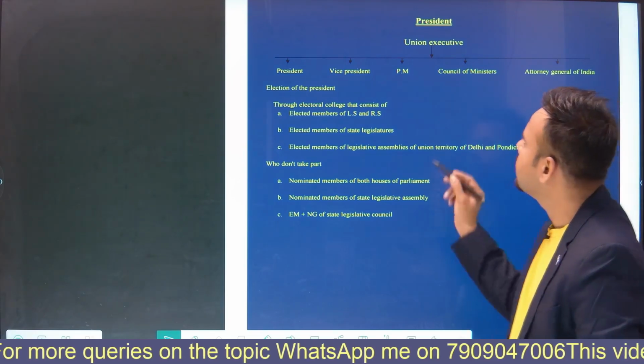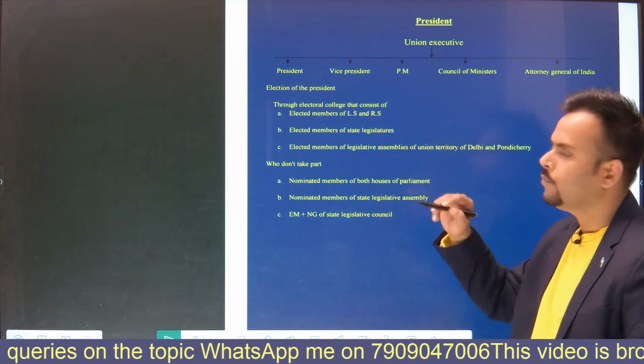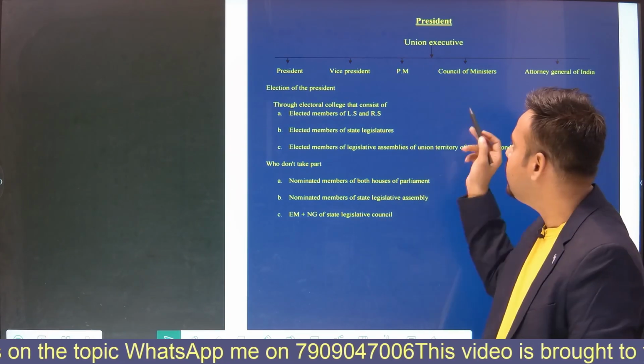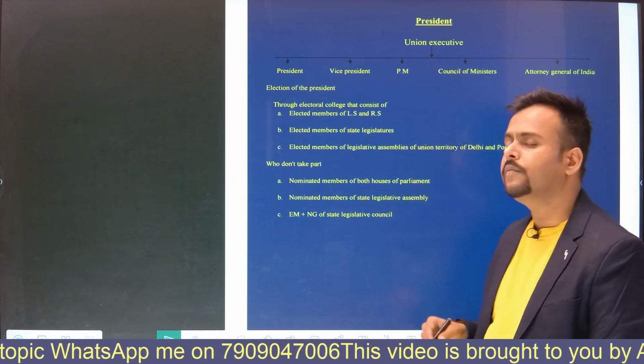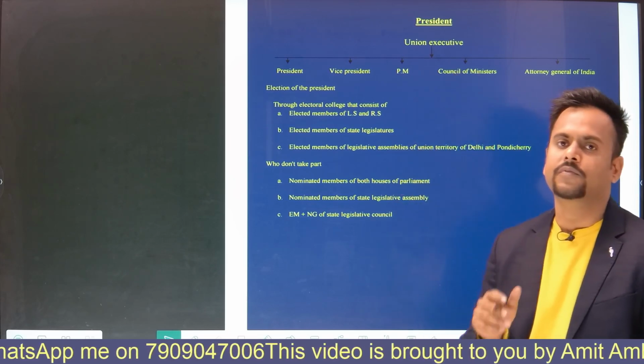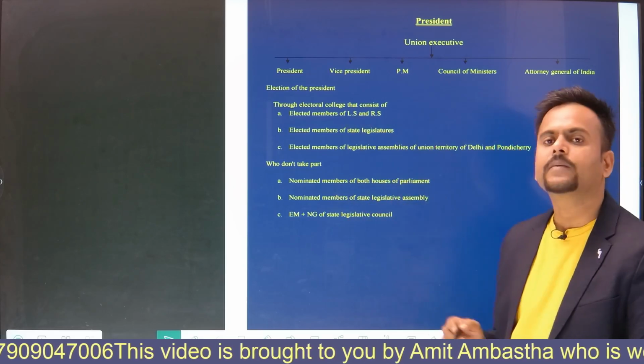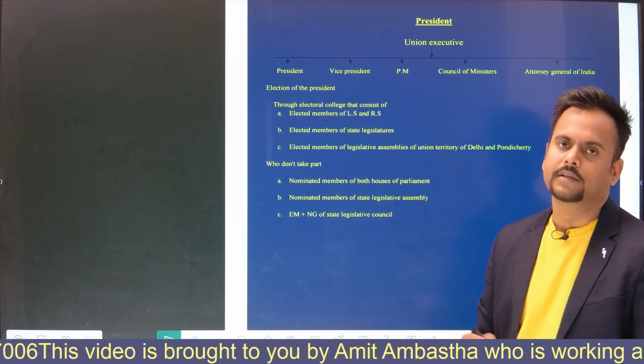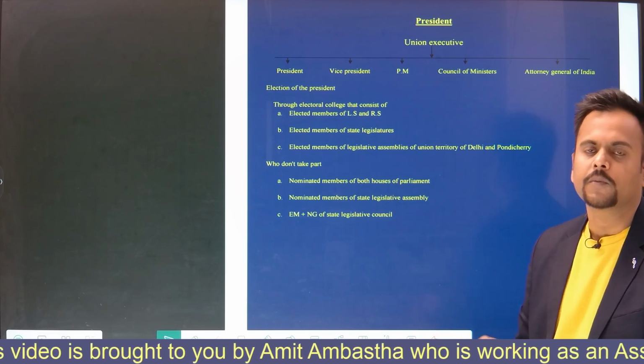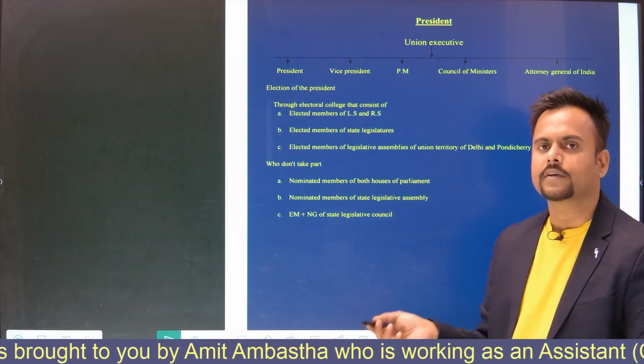Friends, see, President, Union Executive, what it means. First of all, primarily we get to know about the Union Executive. The Union Executive consists of 5 constitutional bodies or posts, you can say. The first one is the President, the second one is the Vice President, the third one is the Prime Minister, the fourth one is the Council of Ministers, and the fifth one is the Attorney General of India.